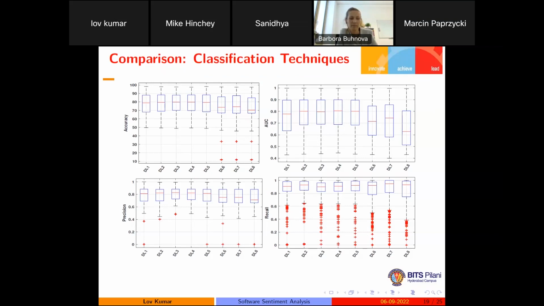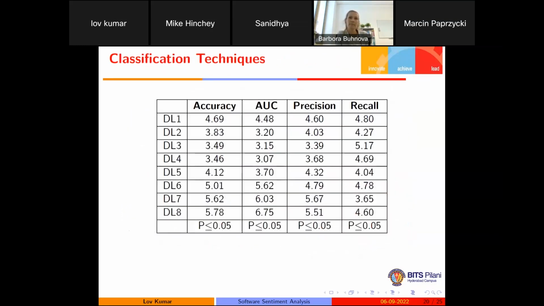If we check only deep learning 2, the performance is a little bit increased, but after that we are getting constantly similar performance. But when we go for DL6, 7, and 8, we are getting lower performance compared to DL2, 3, 4, and 5. So here we get one conclusion: while increasing the number of hidden layers, the performance will not increase. The best one is deep learning 4, based on the Friedman rank test. But when we change the number of hidden layers, the performance of the model will significantly change.